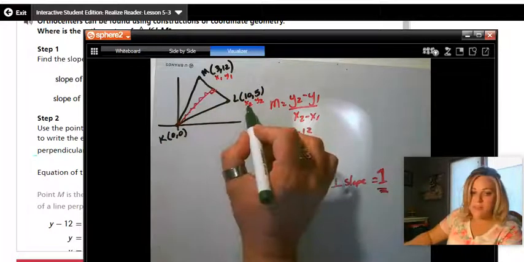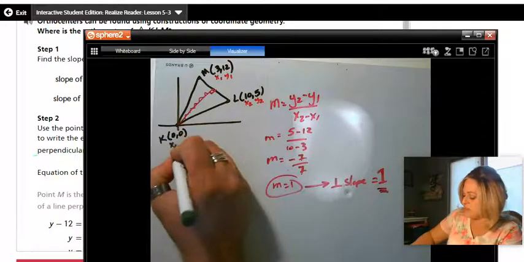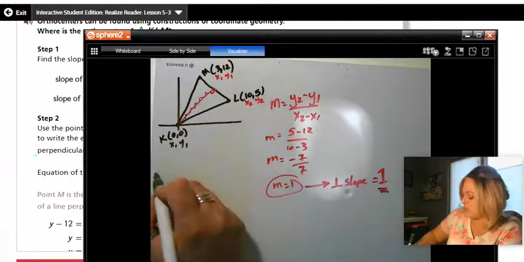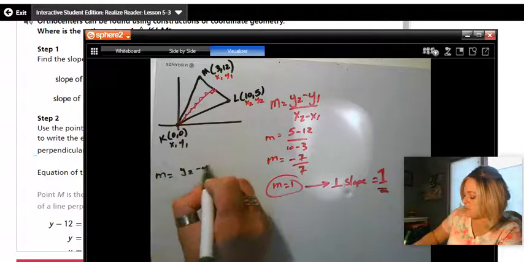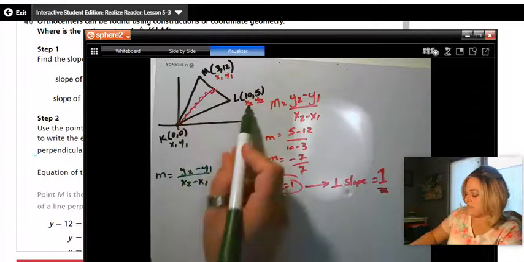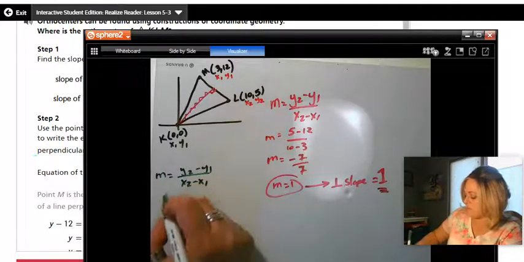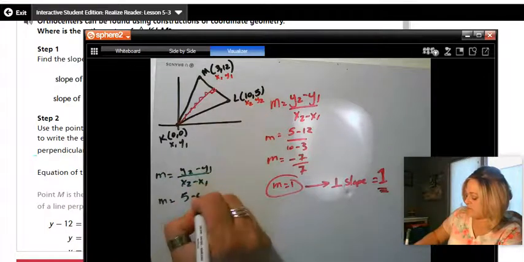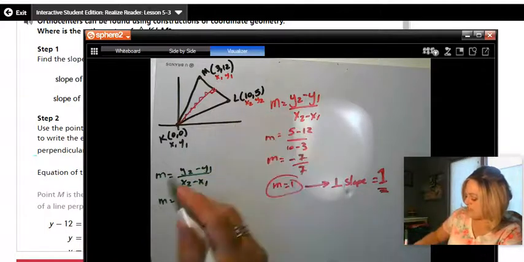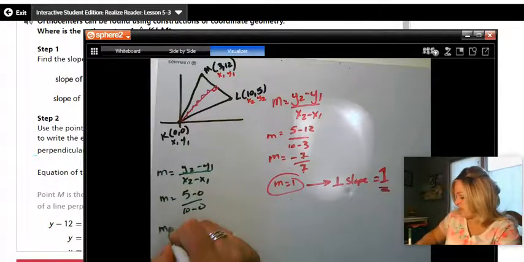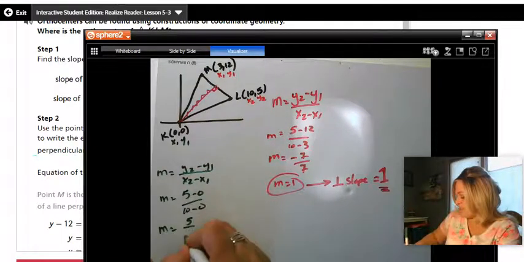I've already got x2, y2. So I'm going to label this x1, y1. So I'm going to use the slope formula again: y2 minus y1 over x2 minus x1. So I've got these labeled. So I am going to have slope equals 5 minus 0 over 10 minus 0, which happens to be 0 because it intersects with that origin. So I have 5 over 10, which is just 1/2.